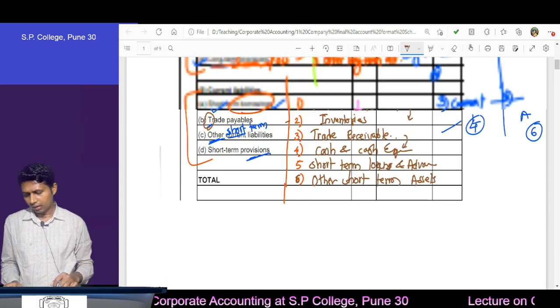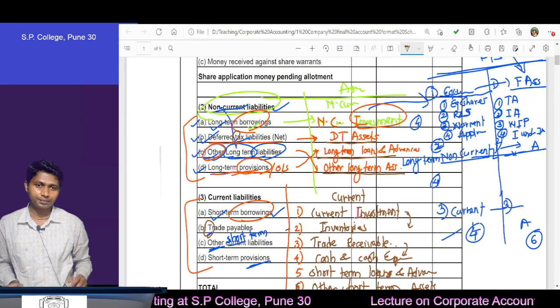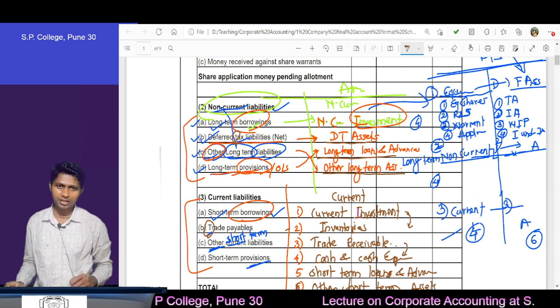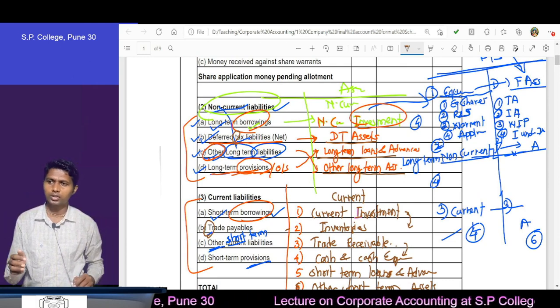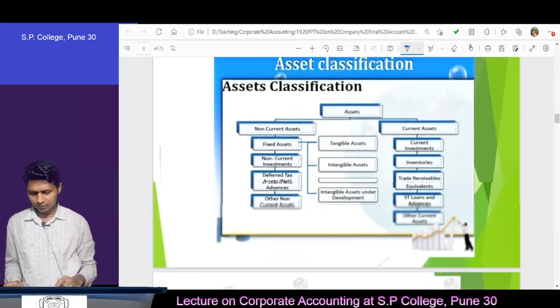Here I have given emphasis on non-current and current. Therefore you must understand, my dear student, what is non-current and what is current. For this we have one slide here.